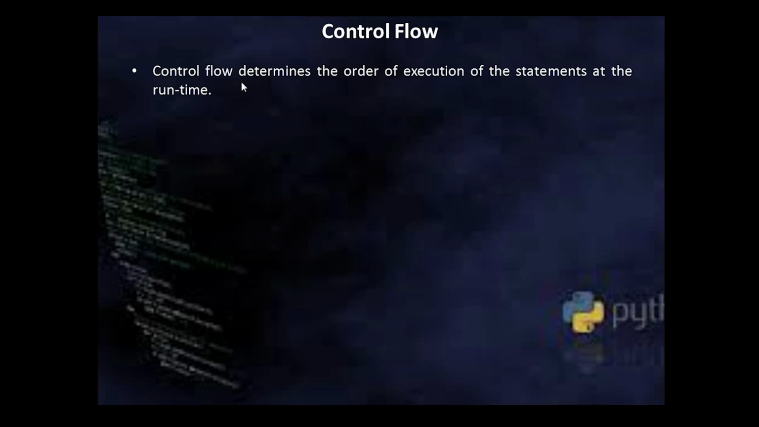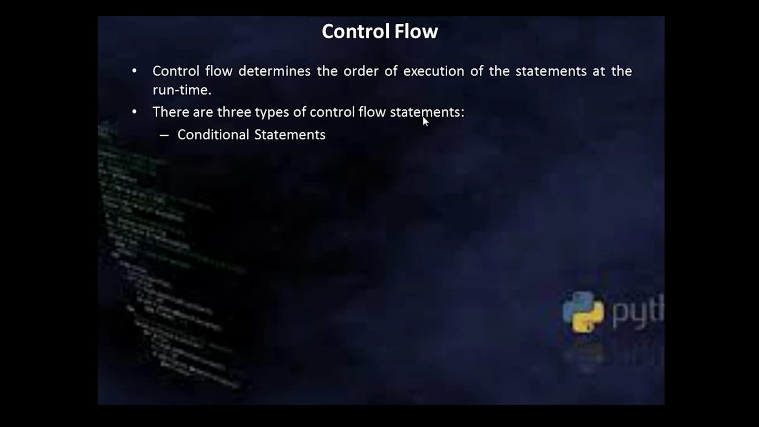Control flow determines the order of execution of the statements at runtime. There are three types of control flow statements, which we'll be discussing one by one. The first is the conditional statement, which will execute the statements selectively based on a condition.